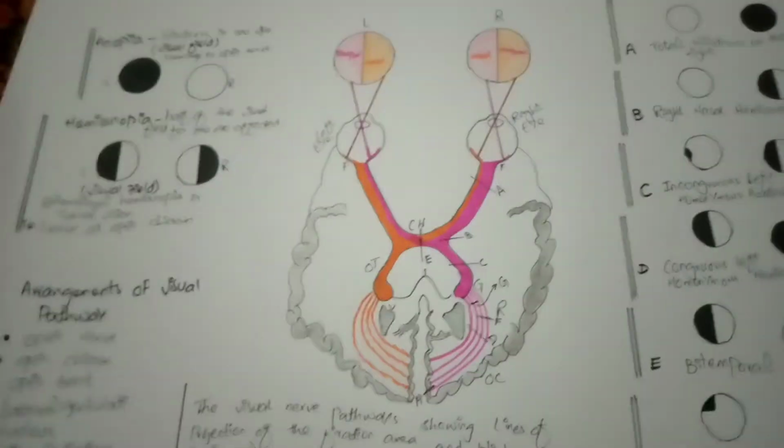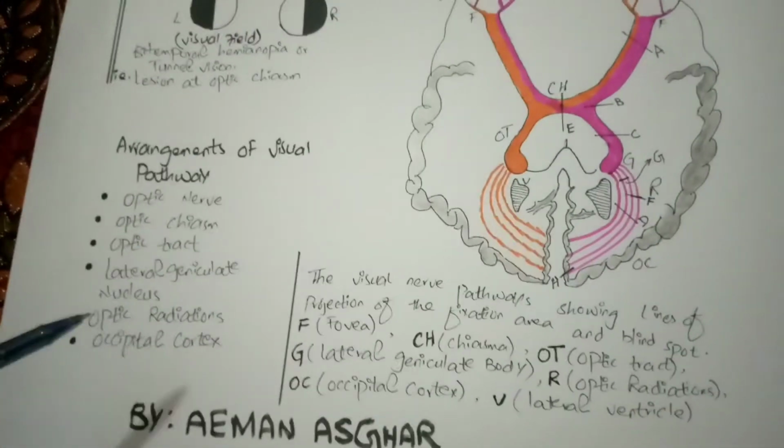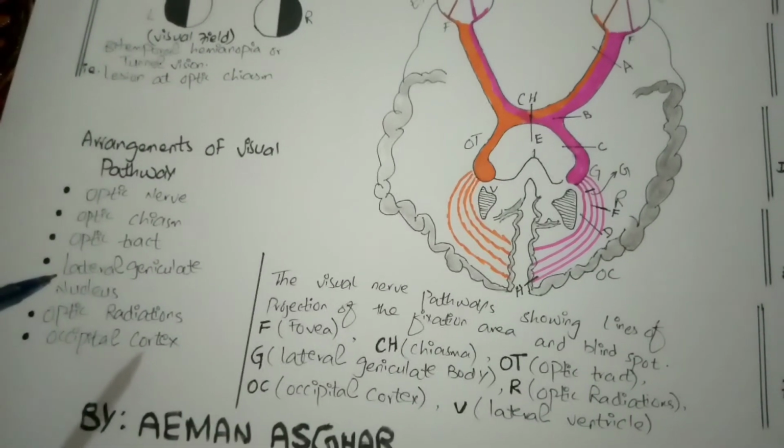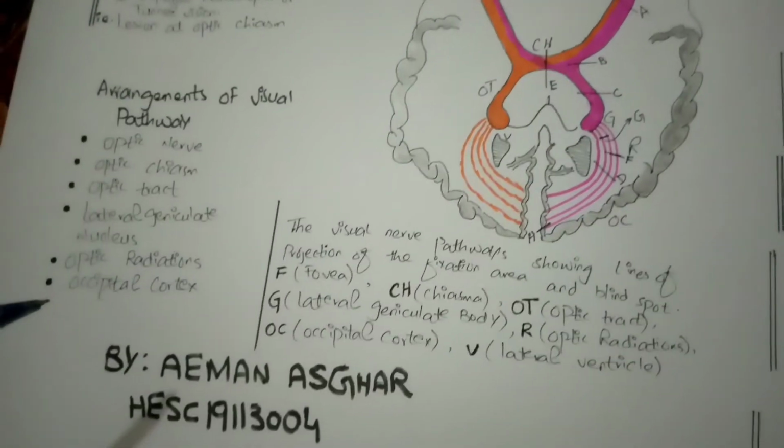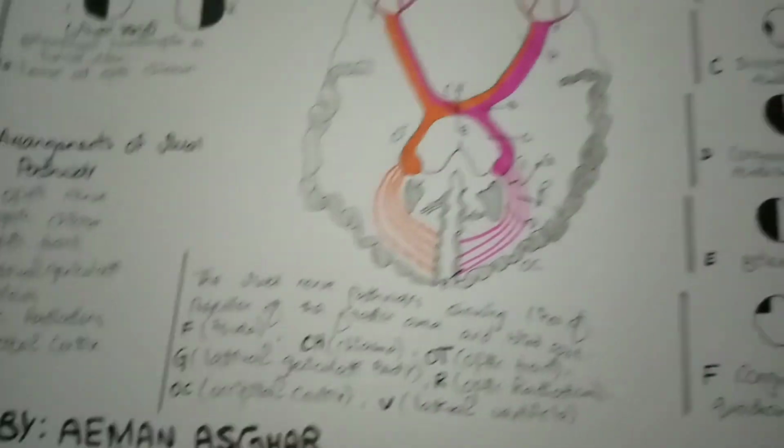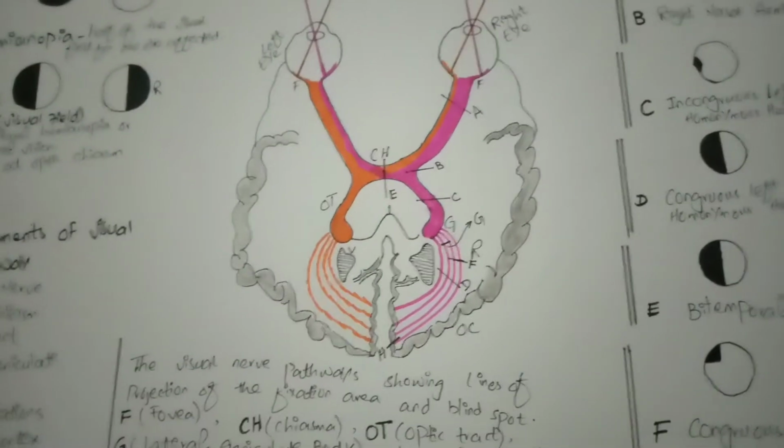In the visual pathway, we discuss only six things: optic nerve, optic chiasm, optic tract, lateral geniculate nucleus, optic radiations, and occipital cortex. And also we discuss lesions at these areas.